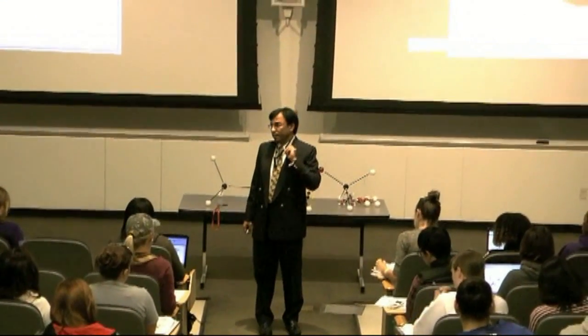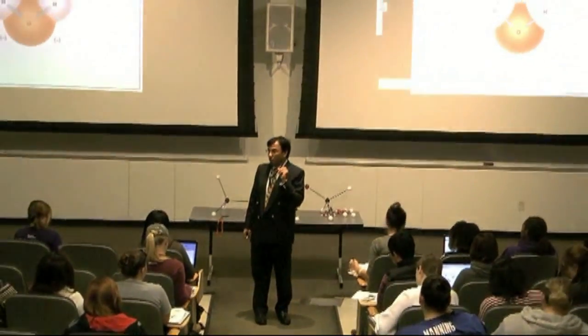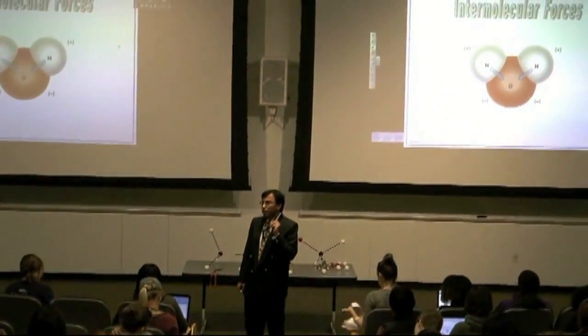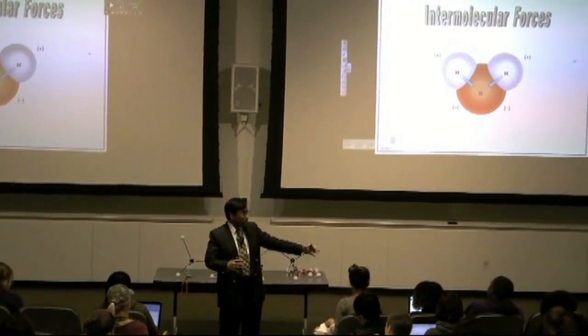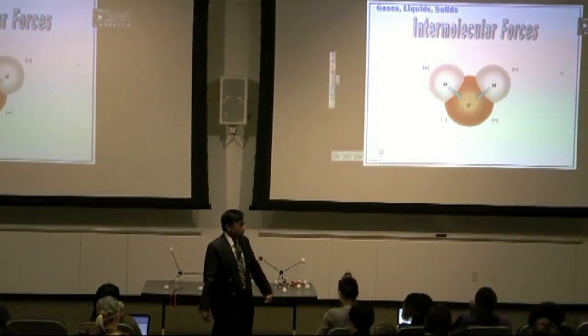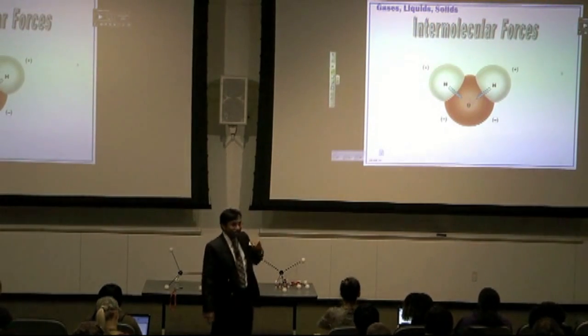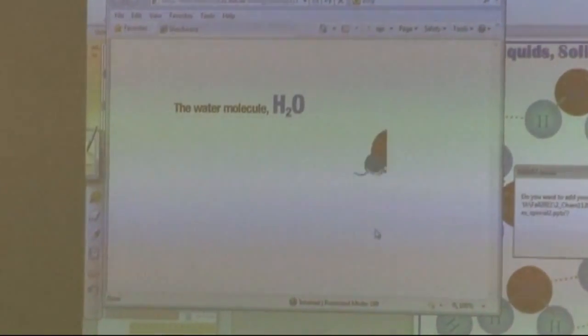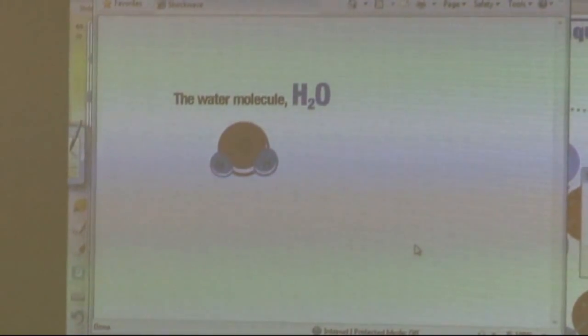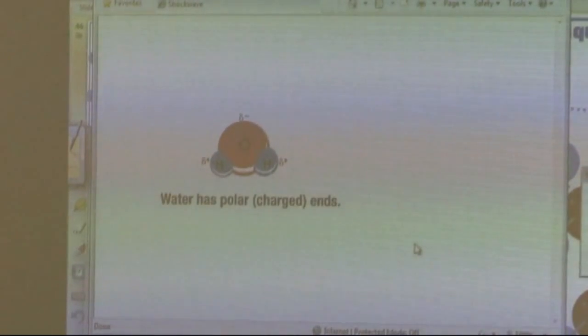Water. Water is very important for life. We learned that water has a special structure. What is the shape of the water? Mickey Mouse, that's right. So here, water. Water has a permanent dipole, very important.